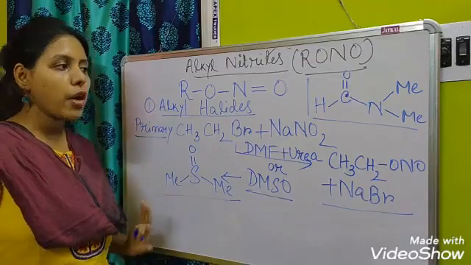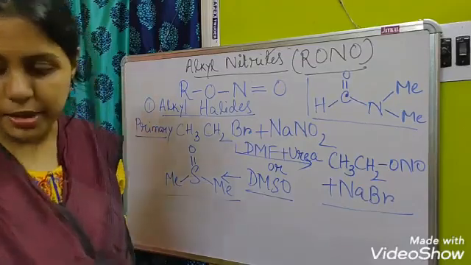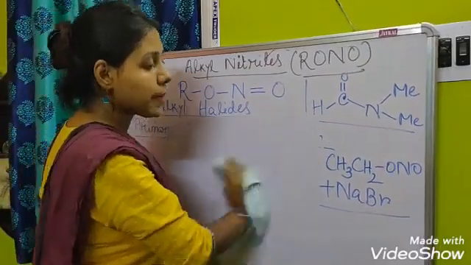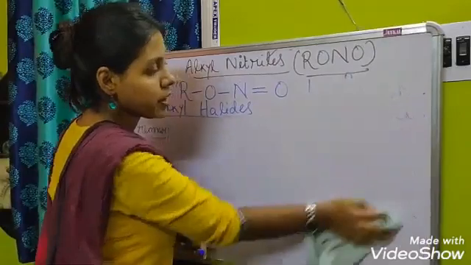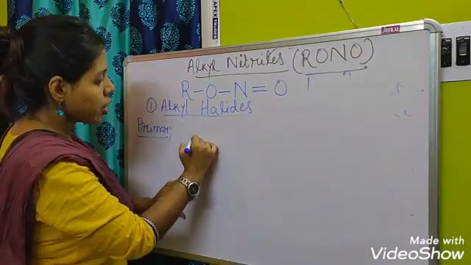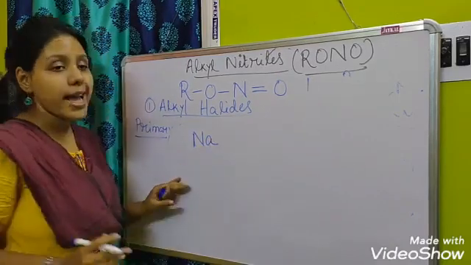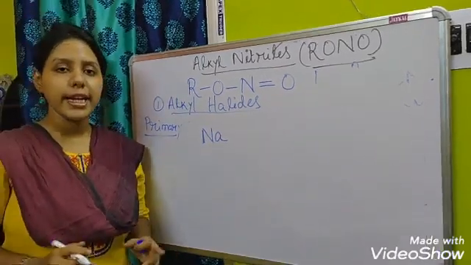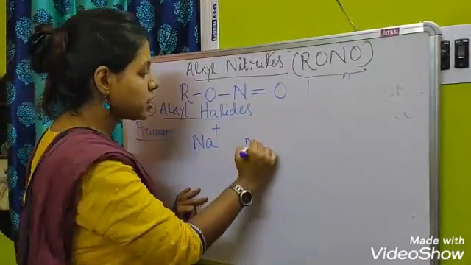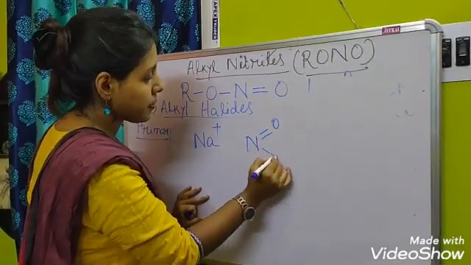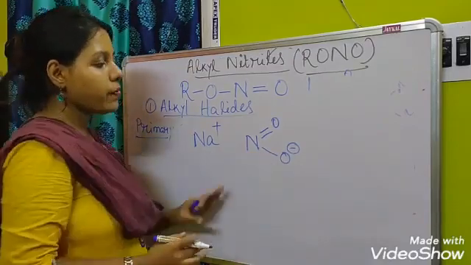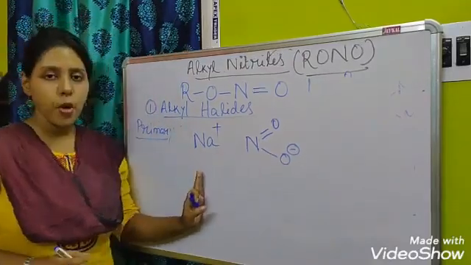Okay, so I think all of you have understood this one. So I am rubbing this part. This was for the primary alkyl halides. The mechanism is, suppose we are taking sodium nitrite, and as we know sodium nitrite is an ionic compound. So from here Na plus ion will be formed along with nitrite. This type of ion will be formed, that is negatively charged, and this is positively charged.